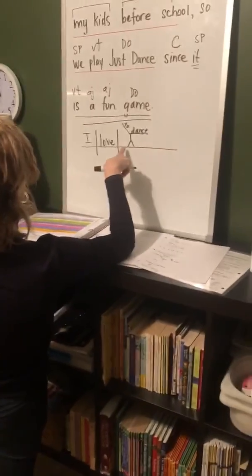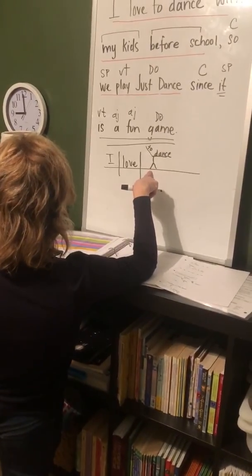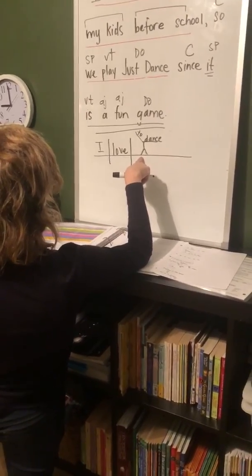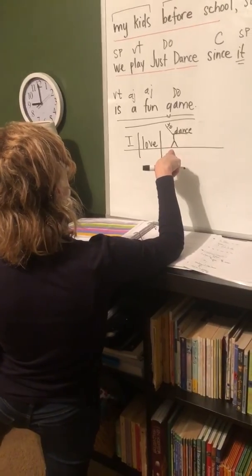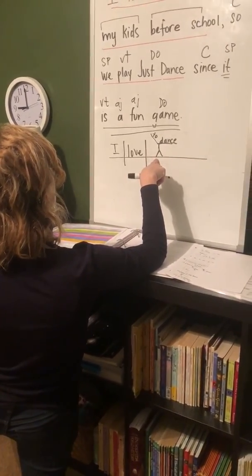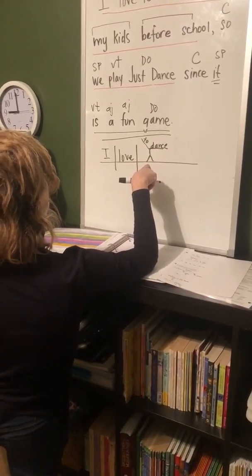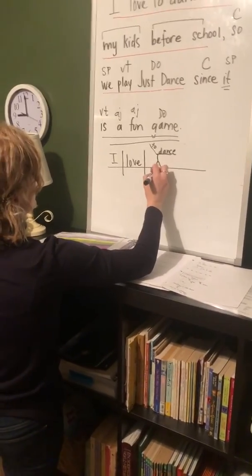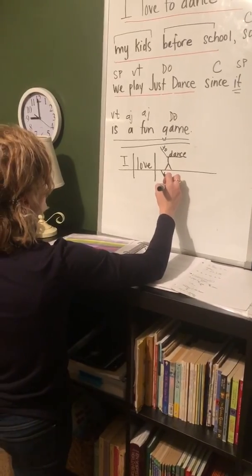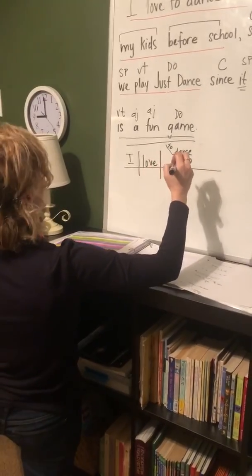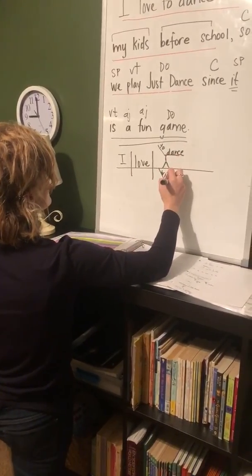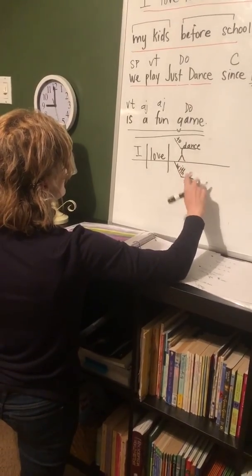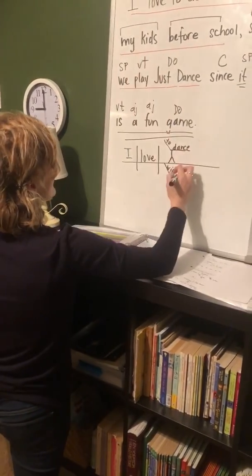With my kids before school. So we said that's adverbial. That's giving us more information about dancing, right? Mm-hmm. So we're going to say with, because with is our preposition, and what's our object of the preposition? Kids, right?